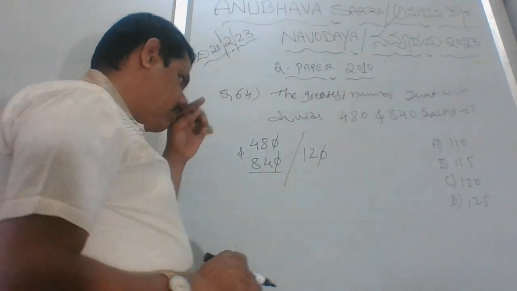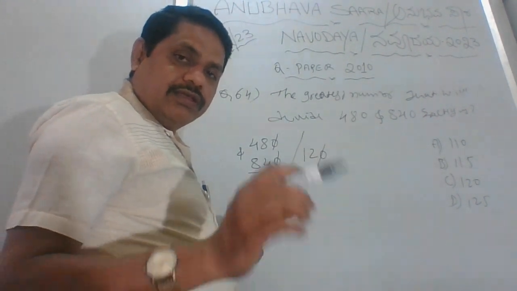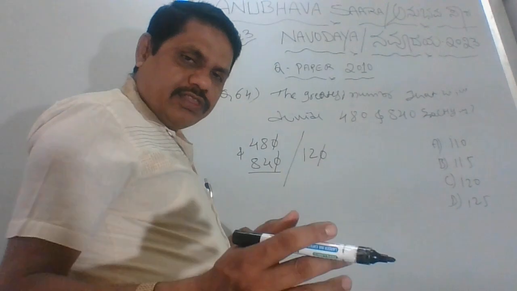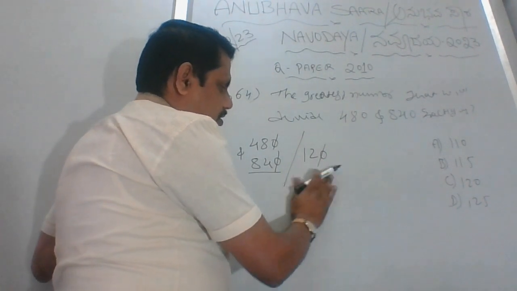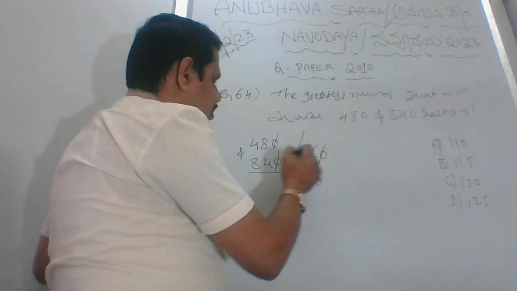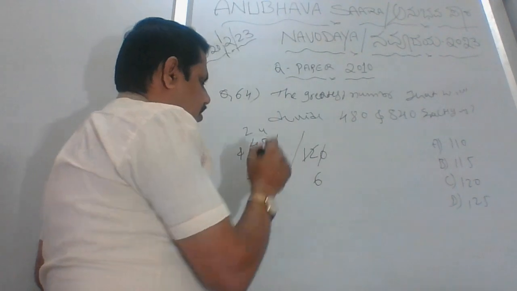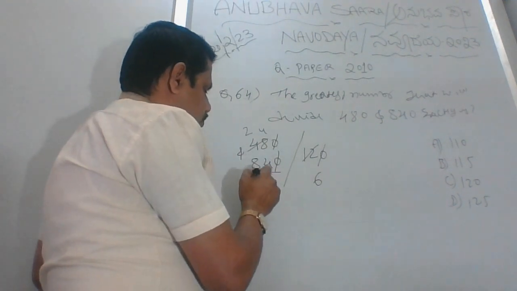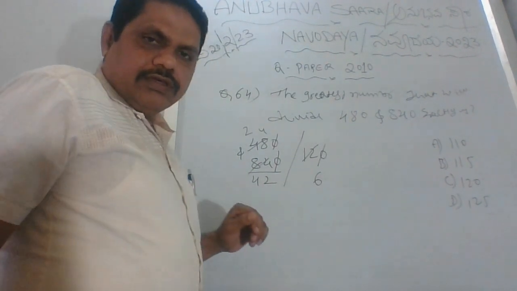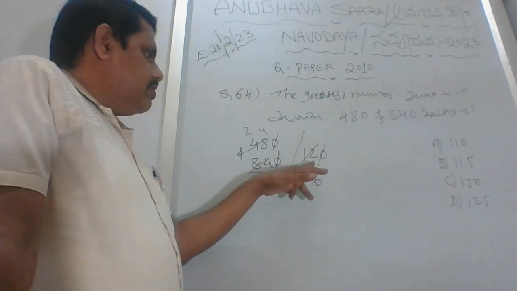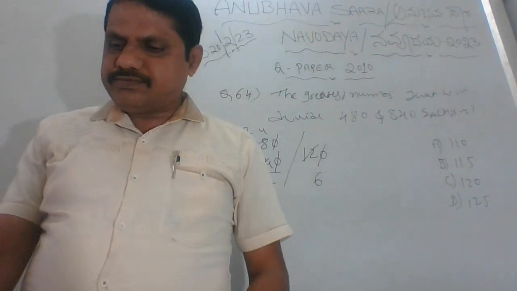Fine. So what I will do is, if you don't know the table of 12, then you can go with 2 only. Okay. 2 6s are 12, 2 2s are 4, 2 4s are 8, 2 2s are 4. Clear? Just once again.